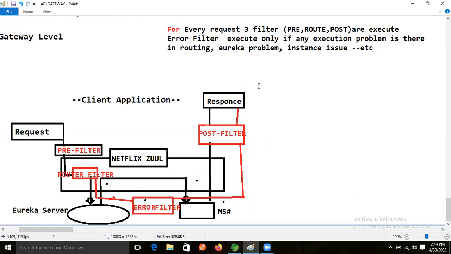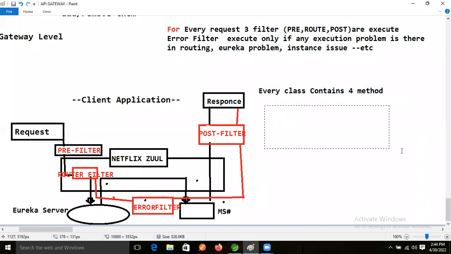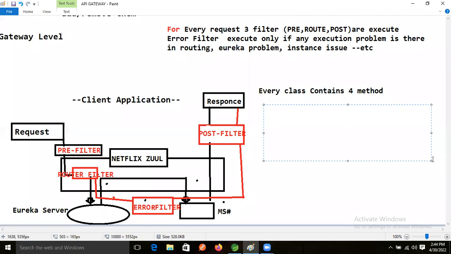Every filter class contains 4 methods. What are those methods? The first method is for enabling or disabling.